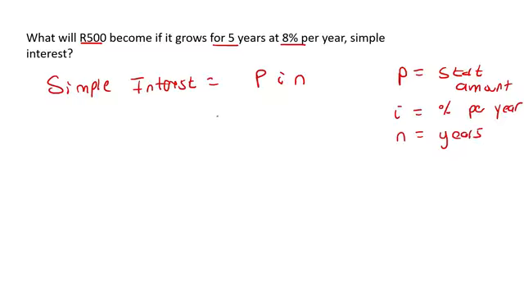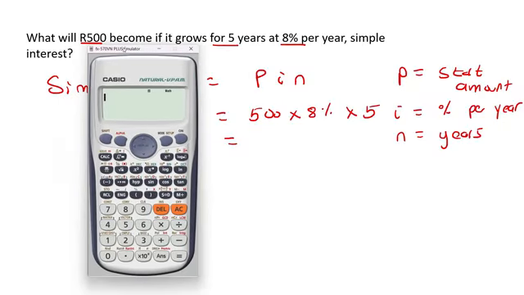So P is the starting amount, which is 500, I is the percentage, and then 5 years. Let me show you how to put this on the calculator. You can type in 500 multiply by 8%, and then multiply that by 5. And that'll give us 200 Rand.